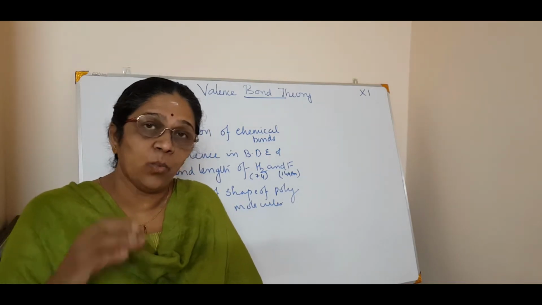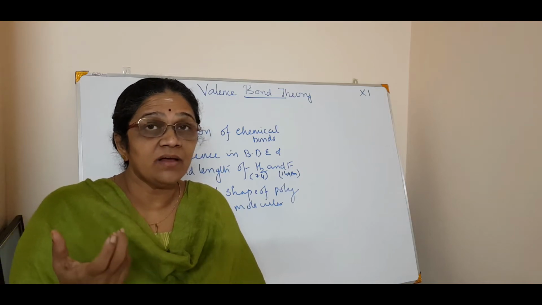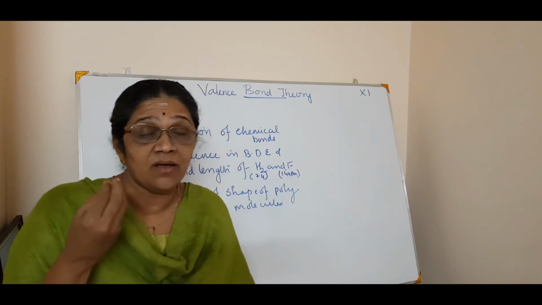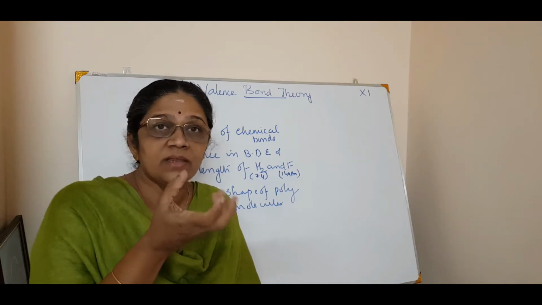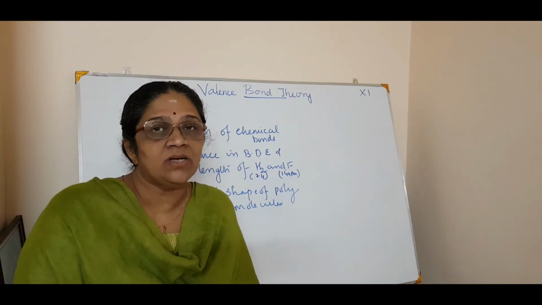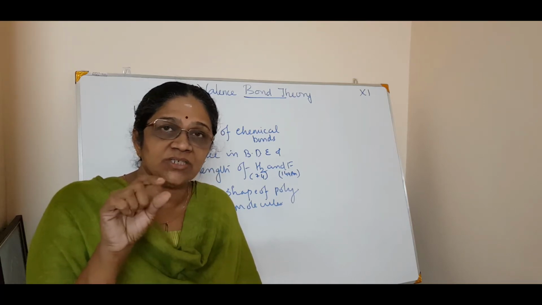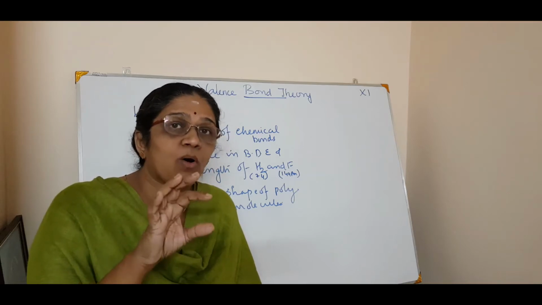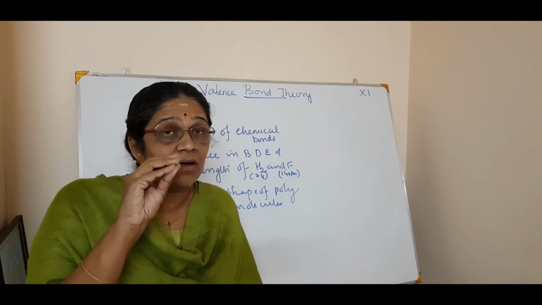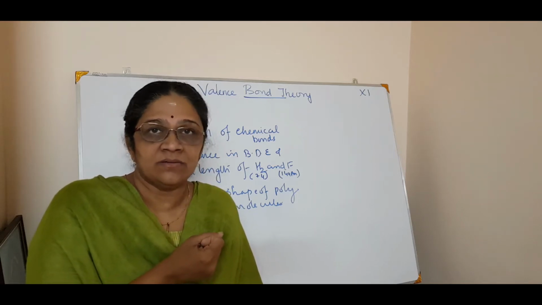Nowhere in the Lewis-Kossel explanation did they give the reason, they won't tell anything in relation to the chemical bond that is taking place. So that was one of the limitations. They only talked about the structure. There also a bond is formed, but they gave more importance to that octet formation theory.